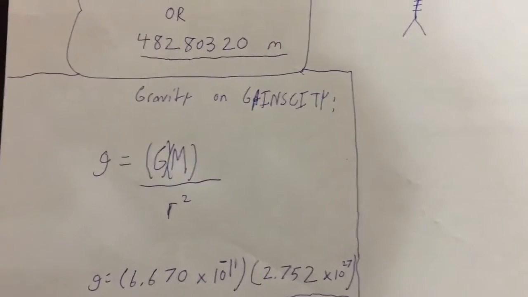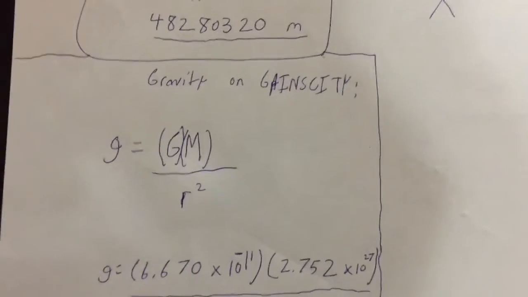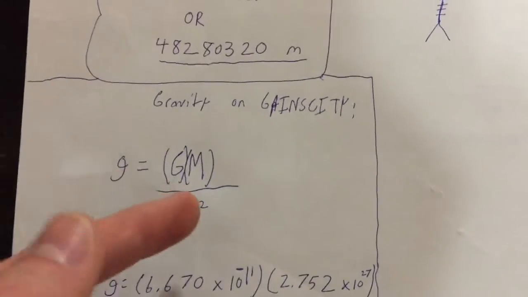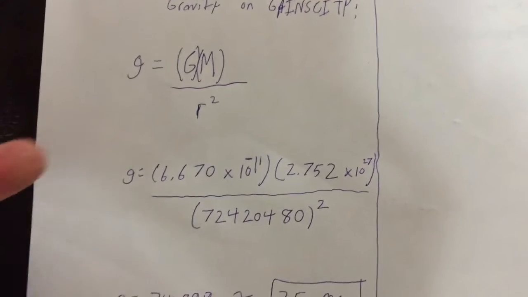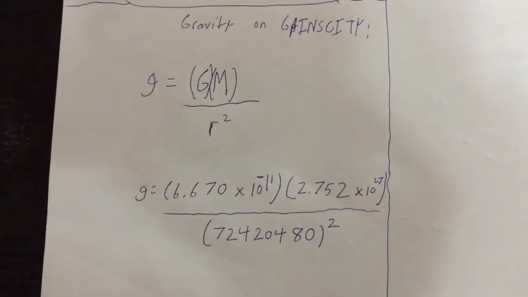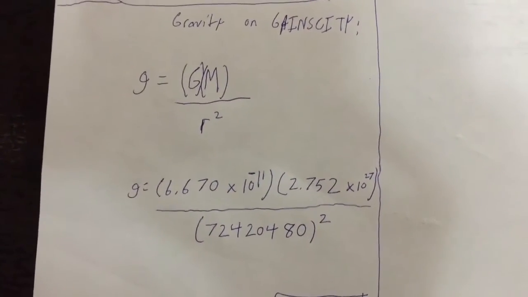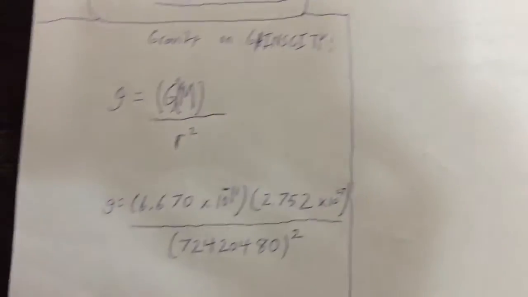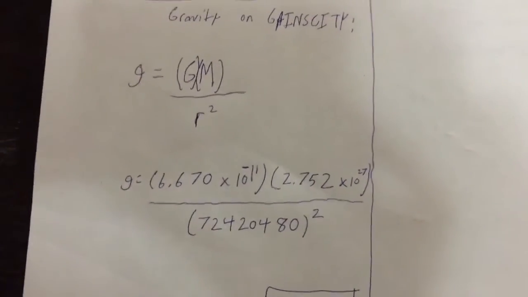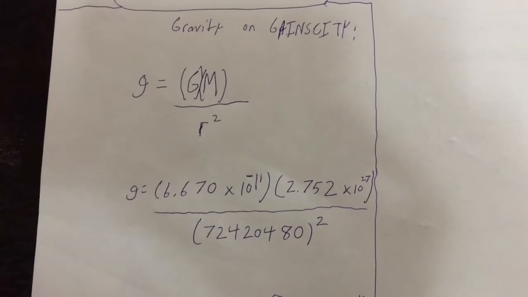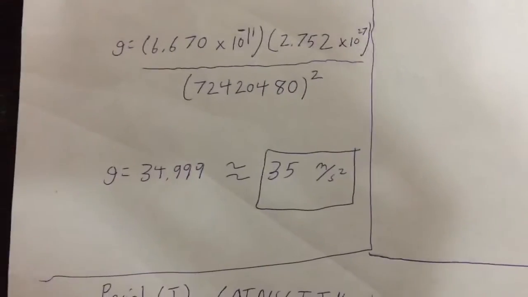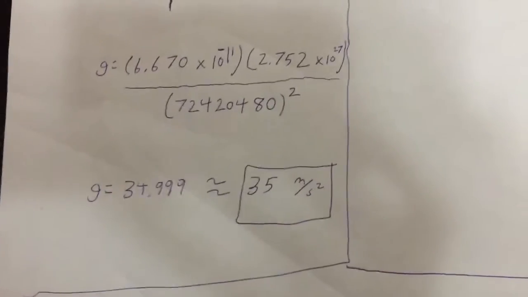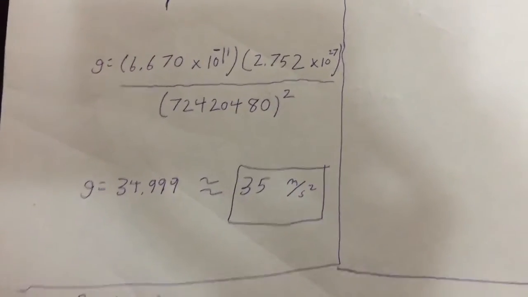So I got a formula right here. It's g equals GM over R squared. And that breaks down because G equals 6.670 times 10 to the negative 11. M is the mass of our planet, divided by R squared, where R is the radius of our planet. And that comes down to what I was talking about earlier, where our gravity is 35 meters per second squared.